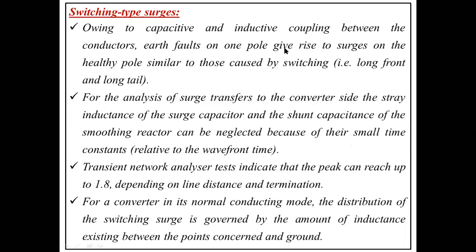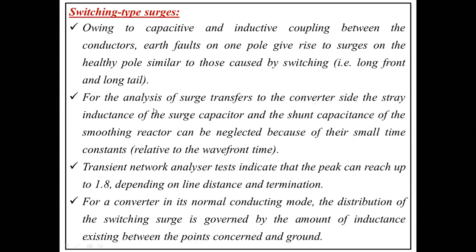If any fault occurs in one pole, of course the pole may be under healthy operation. With respect to the earth fault, if a fault occurs in the line, it is going to be initiated to the healthy pole also. Suppose you are operating in one pole, either the positive pole or the negative pole, or both, if we consider the bipolar system. Even the healthy pole is going to be disturbed; the surge is also traveling there.